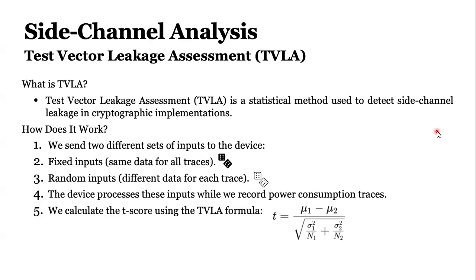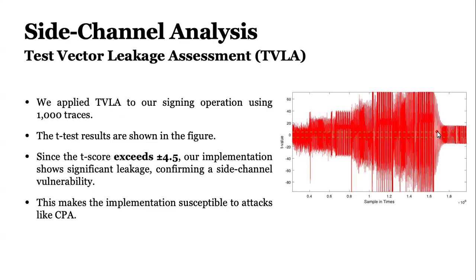And the device processes these inputs while we record the power consumption. Then we have a very basic formula, calculating this t value, getting their mean and also their standard deviation. And this TVLA gives a plot. If this t-score exceeds 4.5, it means that they have a side channel vulnerability.